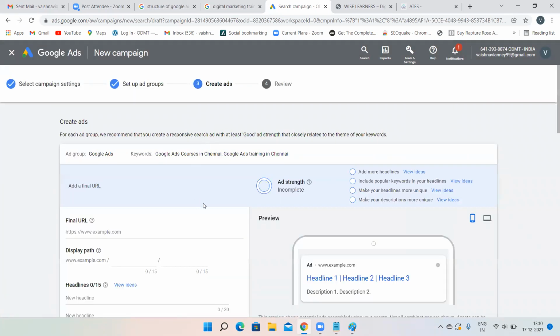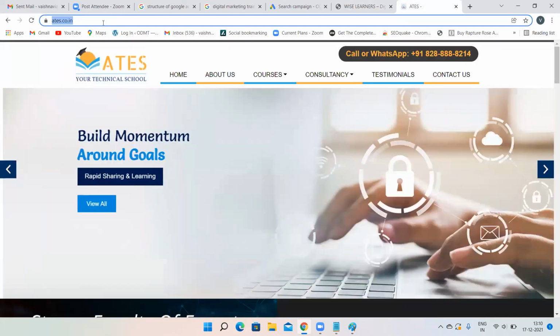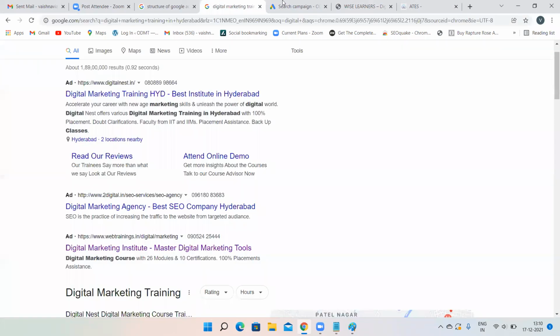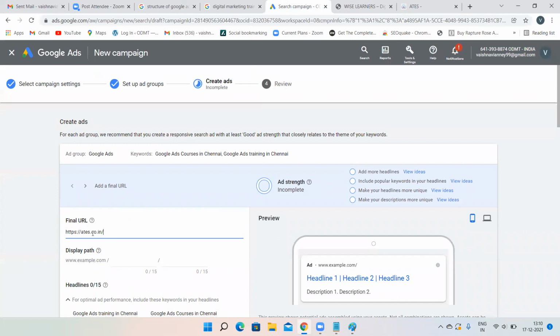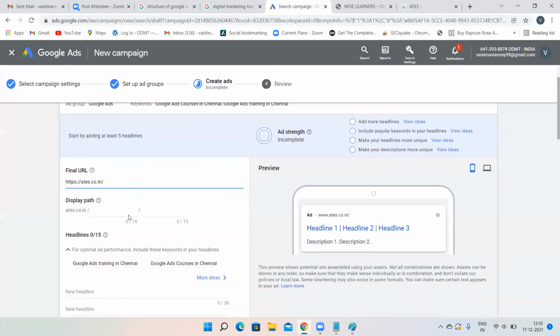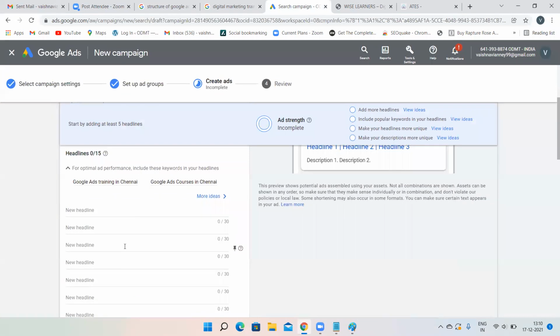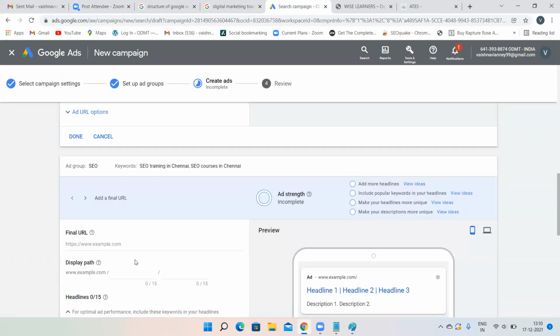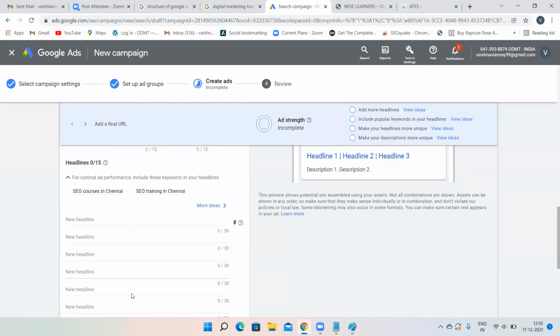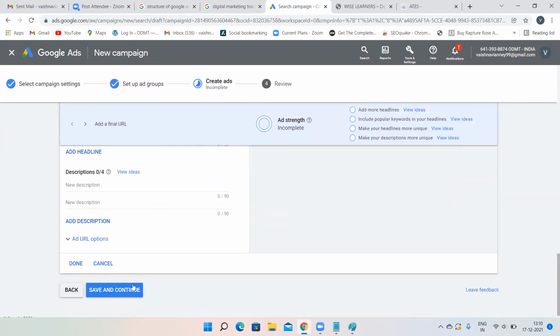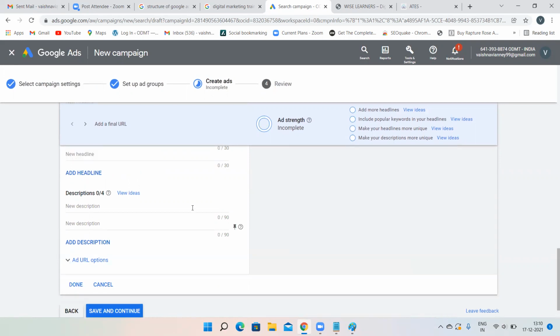Then the final step, create your advertisement. First, give your website URL over here. Always take a secured website. Do not take an unsecured website. You will be losing your money unnecessarily. And display path, later I'll explain, that is an advanced topic. Here give some headline, give some description and click on done. Again for SEO also give some headline, give some description and click on done. Save and continue. Your ad will be published. That's it. This is how you have to create your ads.